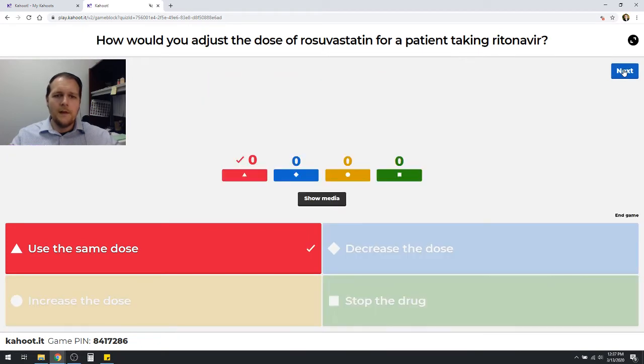Well, it turns out you actually don't need to do anything for that particular one. With other statin drugs like, say, atorvastatin or simvastatin, you would have to worry about that because there is some 3A4 metabolism of those drugs that ritonavir would inhibit and thus increase the levels of. If you recall, rosuvastatin or Crestor bypasses that by not even utilizing CYP3A4. So in this one, I wouldn't have to adjust the dose at all. So that could be a really good agent for those type of patients who are taking ritonavir, which is important because we know a lot of our protease inhibitors can cause dyslipidemia or can worsen it in those patients.